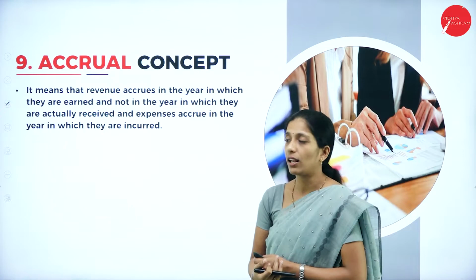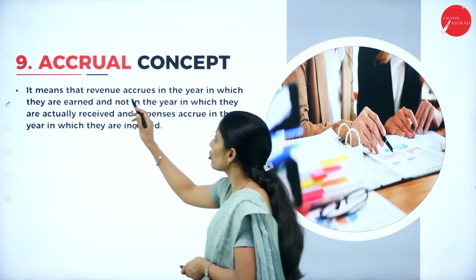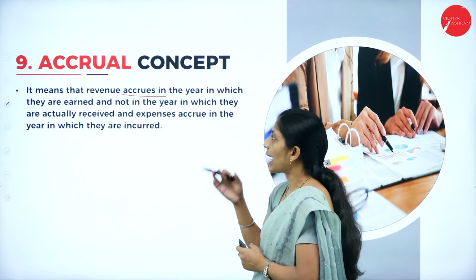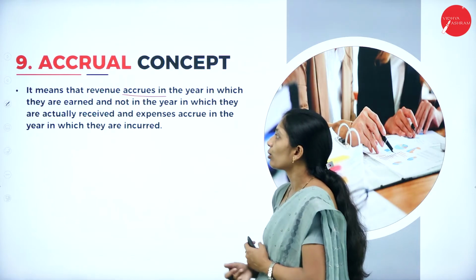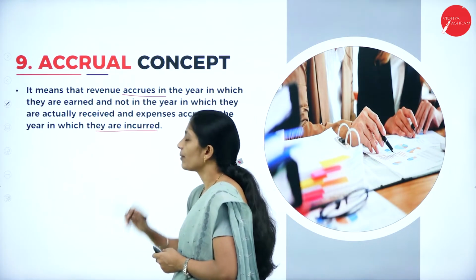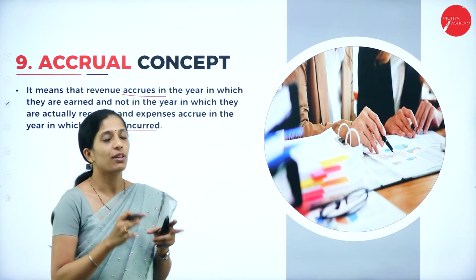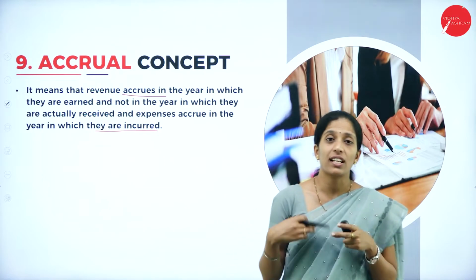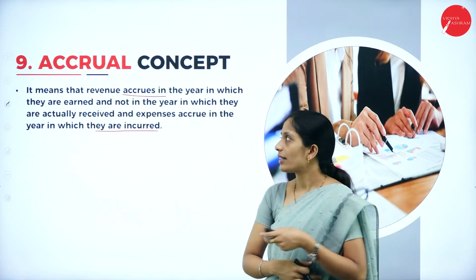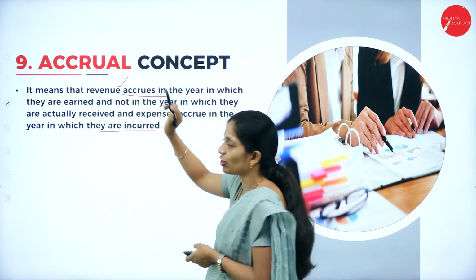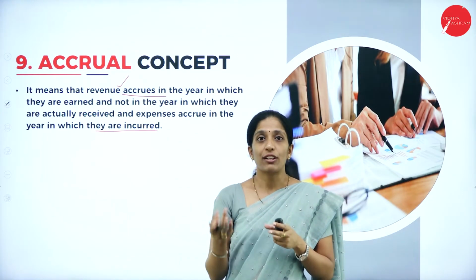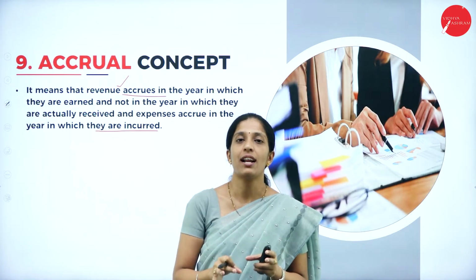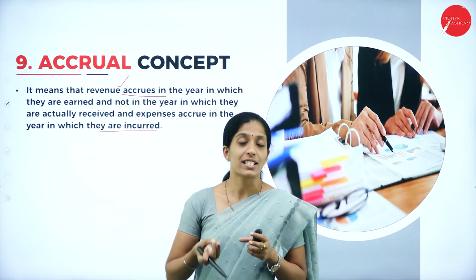Next one is the accrual concept. It means that revenue accrues in the year in which it is earned and not in the year in which it is actually received, and expenses accrue in the year in which they are incurred. This concept is similar to the revenue recognition concept. It tells that we are going to record the transaction when it has actually occurred. If you talk about revenue or income, we take it into account when the revenue has actually been earned and not when we are actually going to receive it.